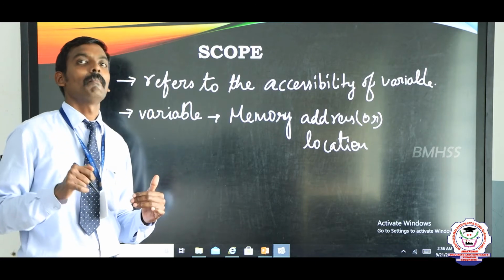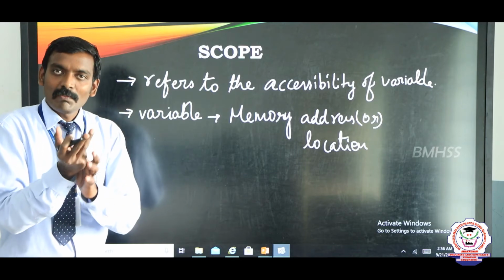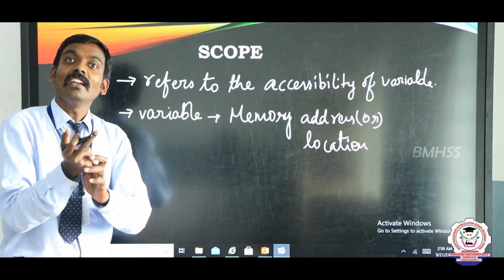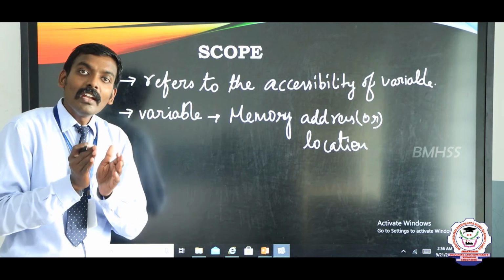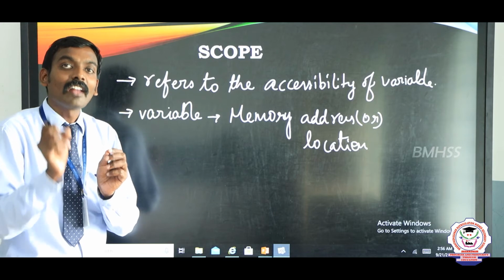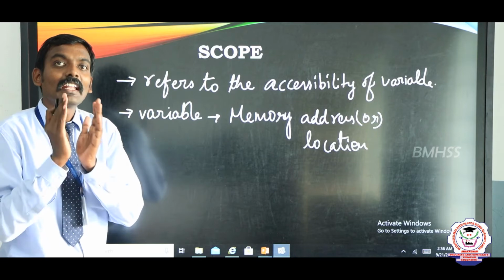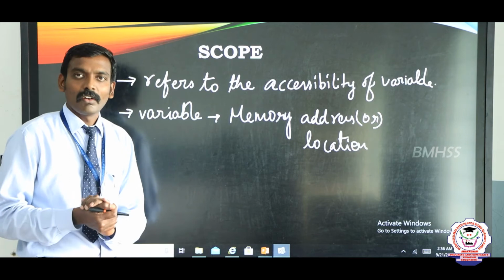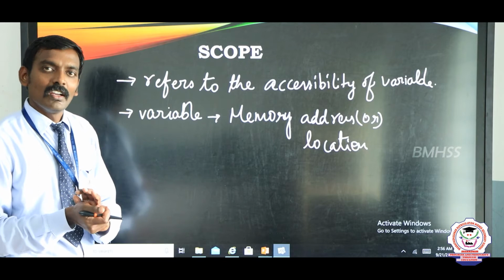For a practical example, I, as a teacher, have a right to set an exam question paper and correct your exam sheets, but I don't have a right to sign an agreement. But the students, you also have some restrictions. That means you are allowed to write an exam but not allowed to correct your answer script. That is called restrictions. The same restrictions can be followed in a variable. Those variable restrictions are called scope. Are you clear, students?